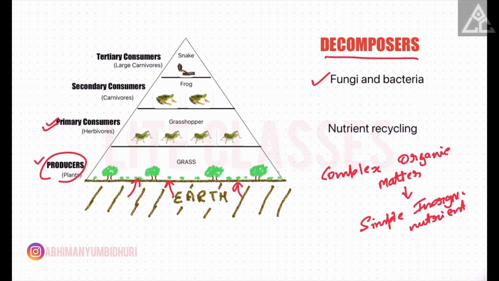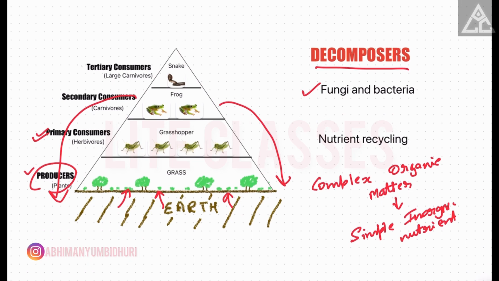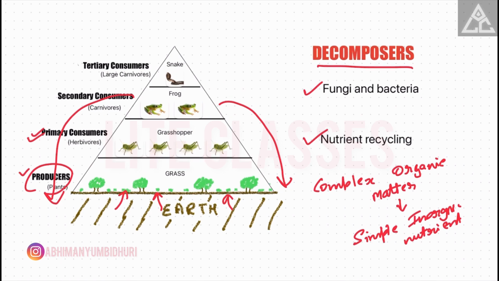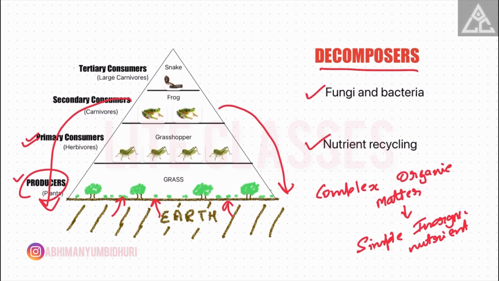They break down the complex organic matter left behind by these organisms, returning it back to Earth or releasing it back into the atmosphere. This process of nutrient recycling is essential for sustaining life in the ecosystem. It ensures that valuable nutrients are made available once again for new generations of producers to flourish. They are the recyclers that keep the circle of life turning, ensuring that our ecosystem remains healthy and in equilibrium.